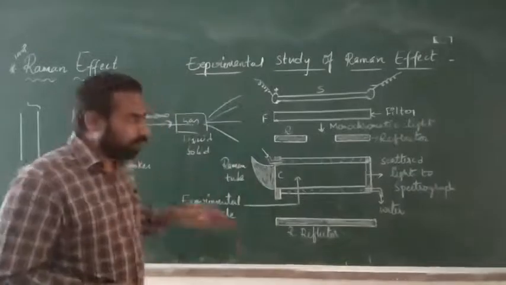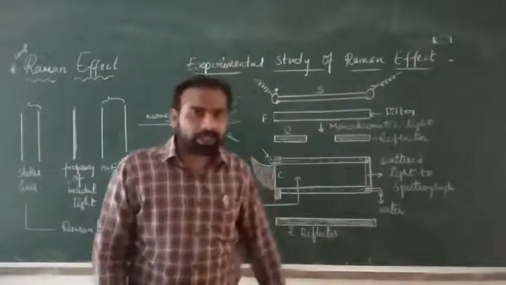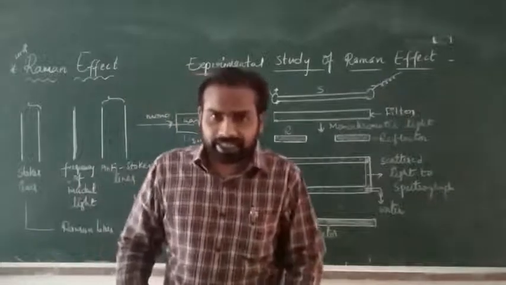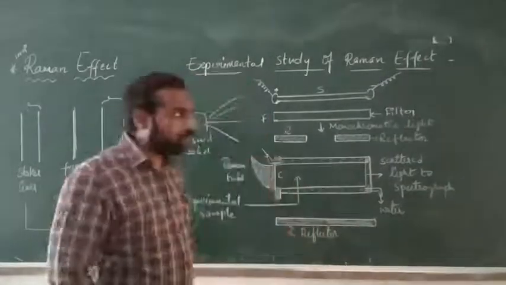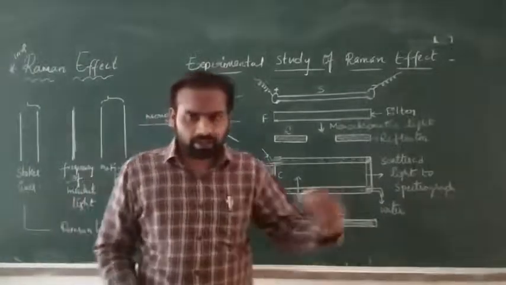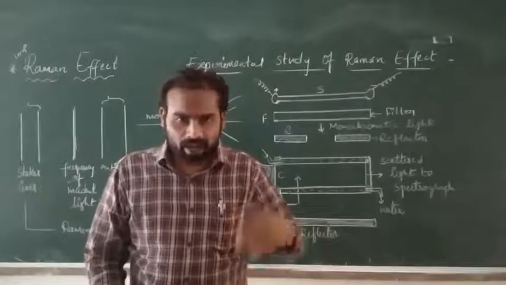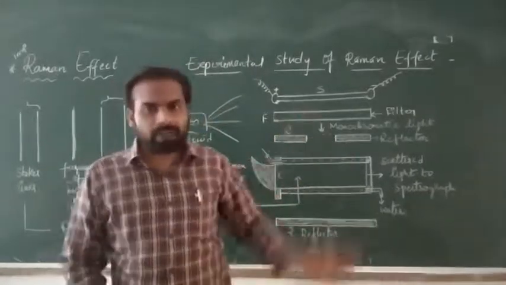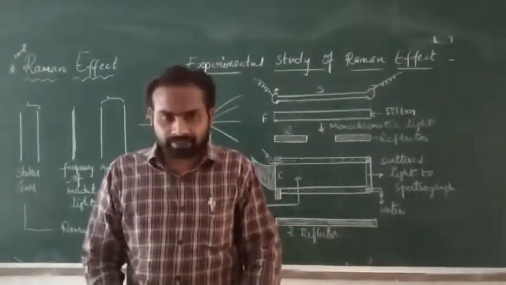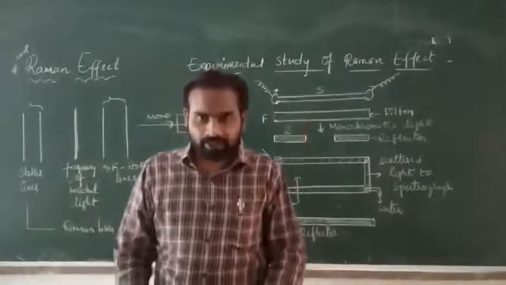Next, we are going for the experimental study of Raman effect, which is important. Many scientists and investigators have done experiments on the Raman effect.